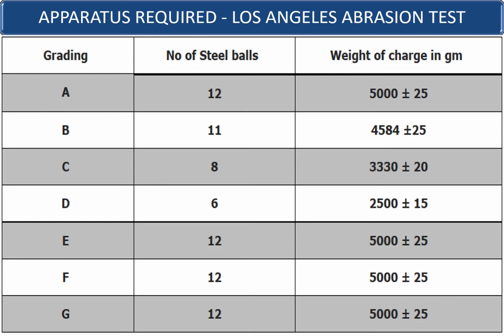When we say 12 balls, that means the weight of the charge is around 5,000 plus or minus 25 grams. Why plus or minus 25? Because the steel balls have a range of weights from 390 grams to 440 grams. So this is the typical table which designates, depending upon the grading of the aggregates, the required number of steel balls, and then those steel balls shall be put inside the abrasion machine for testing.